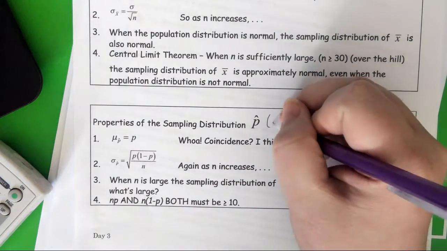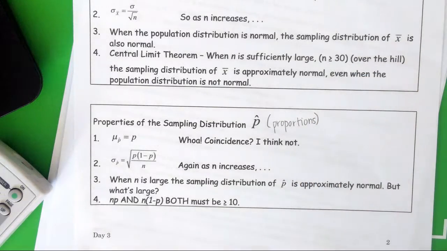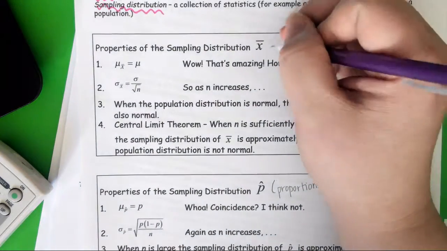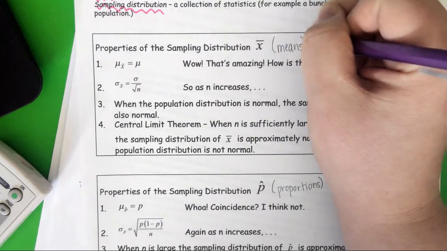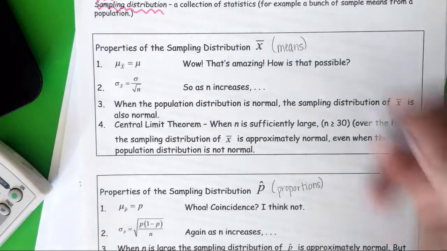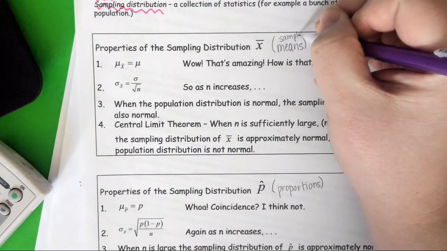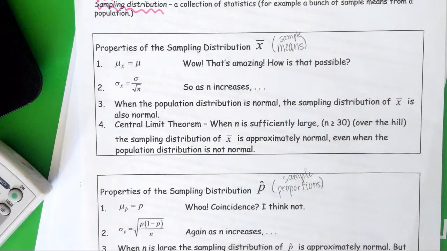P-hat's proportions. I look at my notes, so when I see p-hat, we're wanting proportions. We're wanting a percentage. Whereas x-bar is dealing with the mean of the sample, the means. So, I could be very specific, like my learning target is, and say sample means, x-bar, or sample proportions, p-hat. So it's all from the samples. And again, we've taken multiple samples. That way we can have a sampling distribution. But regardless, sometimes we're wanting to talk about the means, and sometimes we're wanting to talk about the proportions.